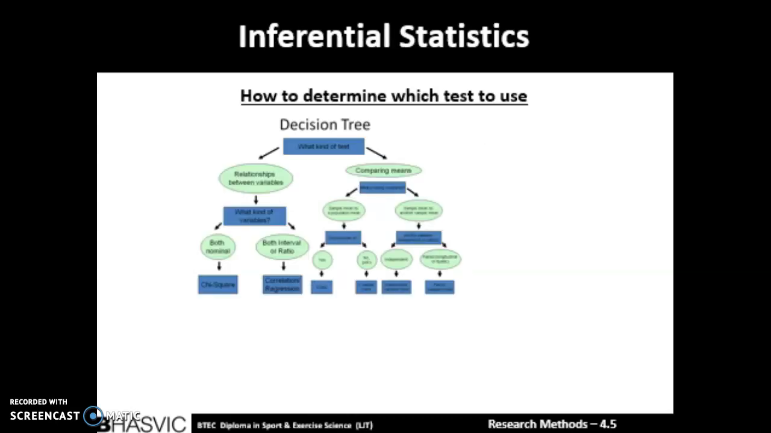Inferential statistics are used to show if a difference or relationship is statistically significant, or if it really matters. Therefore, we can use these to see how effective a variable is on another, and how much of a change it may make. There are many different tests which can be determined using a decision tree. This is decided by whether you are comparing means or looking at relationships, what kind of variables are tested, and how many subjects/groups there are.